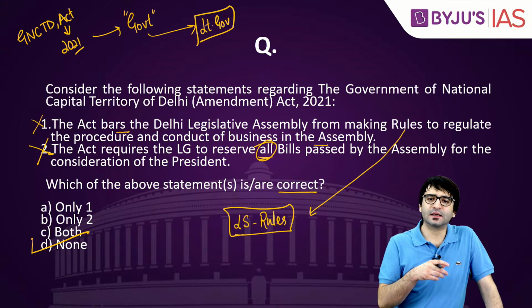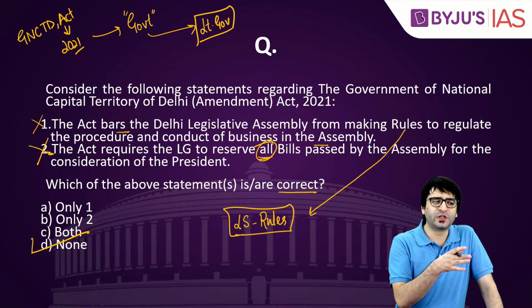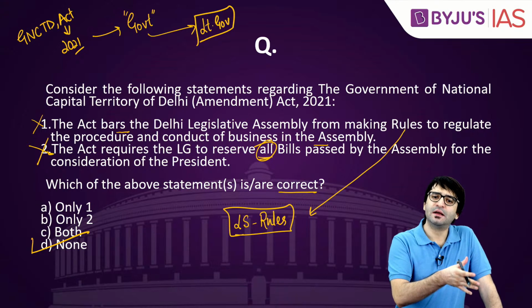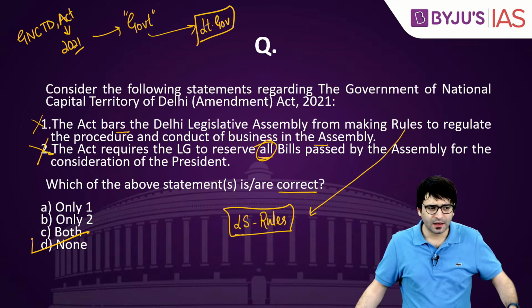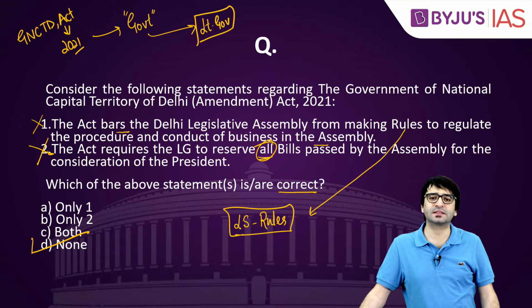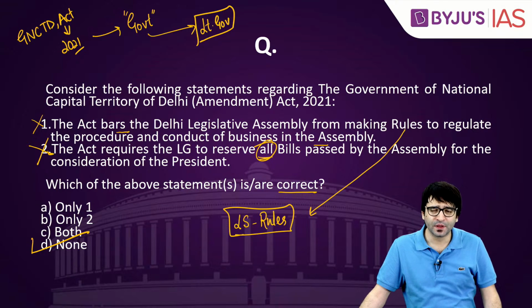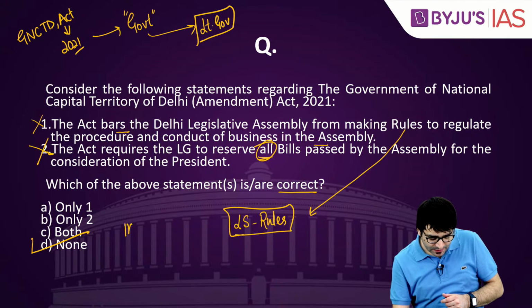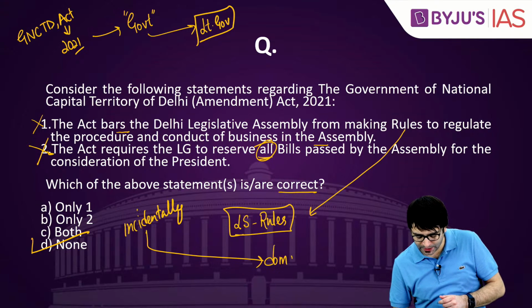This Act says that there are some bills which the Delhi Legislative Assembly's Lieutenant Governor will have to reserve for the President. For example, if the bill threatens the power of the High Court of Delhi, or if this bill is incidentally encroaching into the domain of center.